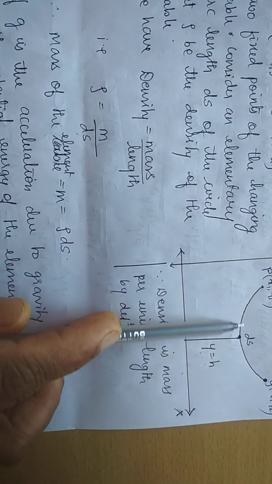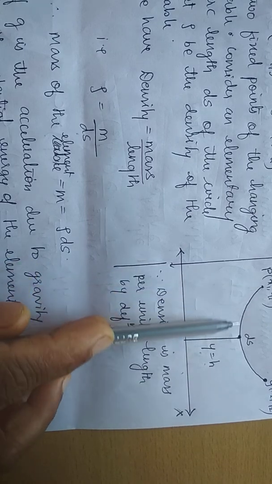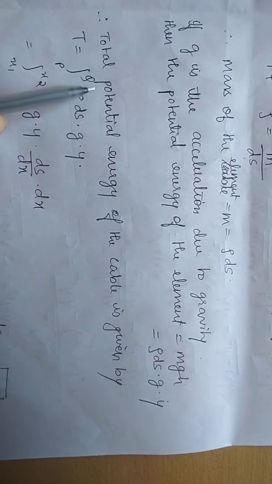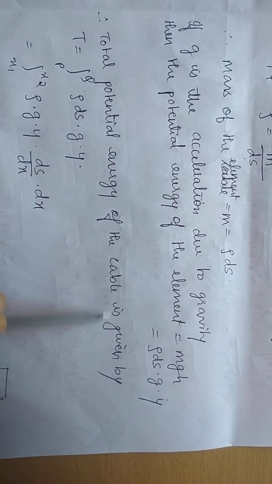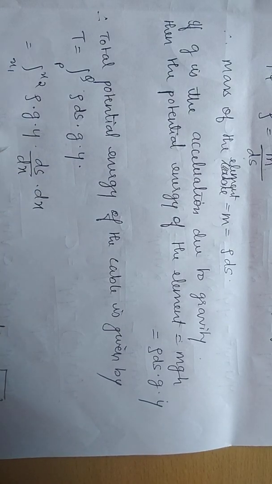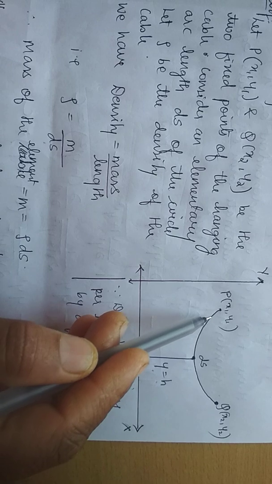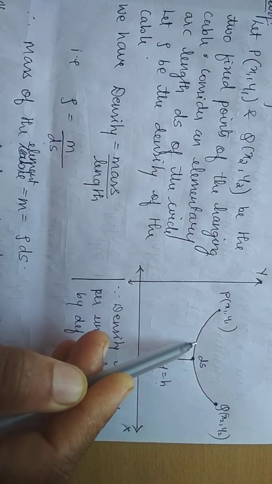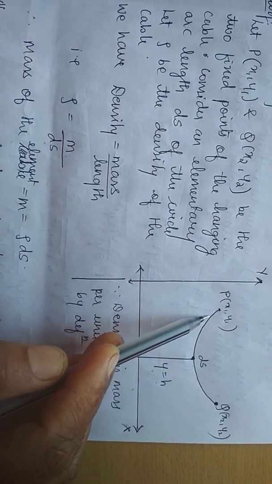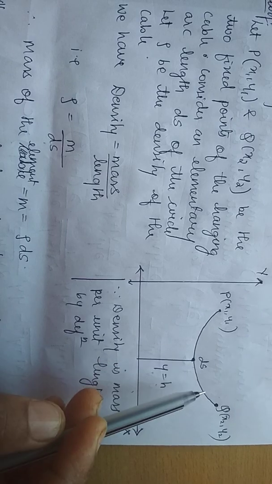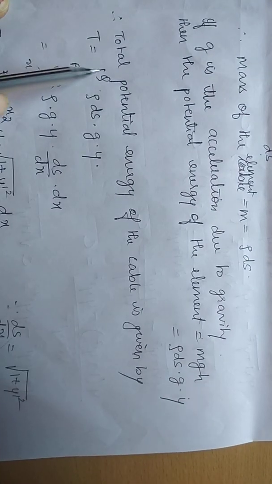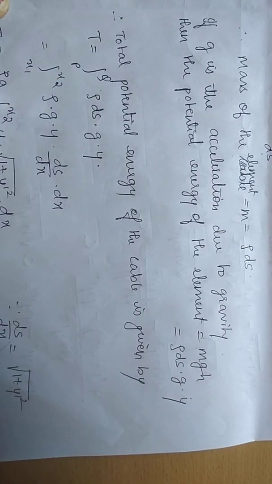Now I have to find the potential energy over the whole cable. When there are a number of portions, 1, 2, 3, 4, 5, 6, and we have to talk about the whole portion, we always take the integral sign.